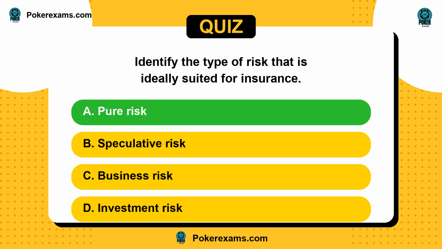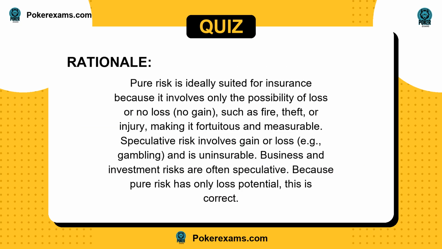The answer is A. Pure risk is ideally suited for insurance because it involves only the possibility of loss or no loss, no gain, such as fire, theft, or injury, making it fortuitous and measurable. Speculative risk involves gain or loss, e.g., gambling, and is uninsurable. Business and investment risks are often speculative. Because pure risk has only loss potential, this is correct.